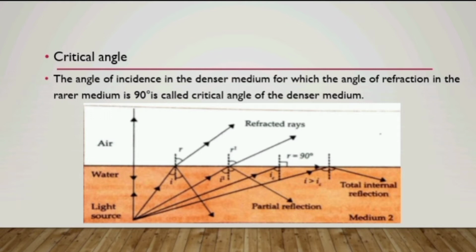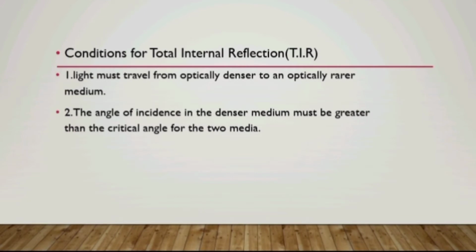Now we can explain the term critical angle. The angle of incidence in the denser medium for which the angle of refraction in the rarer medium is 90 degree is called critical angle of the denser medium. There are two conditions for total internal reflection to occur. First is light must travel from a denser medium to a rarer medium, and the second is angle of incidence in the denser medium should be greater than the critical angle for the two media.